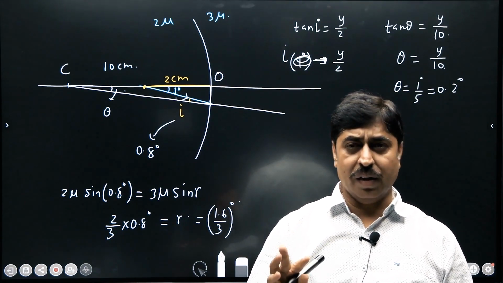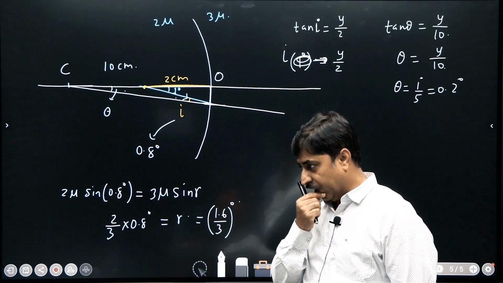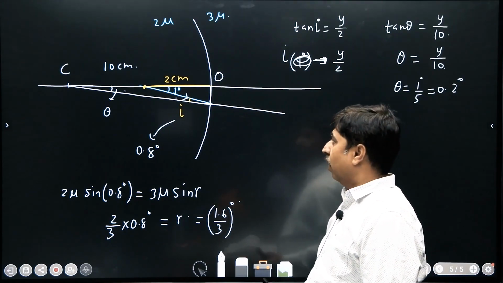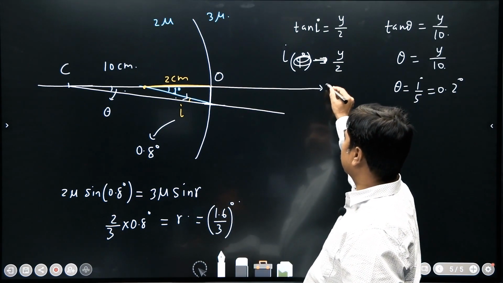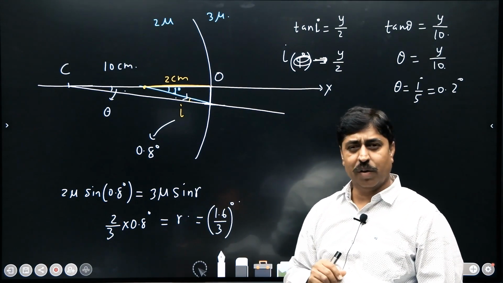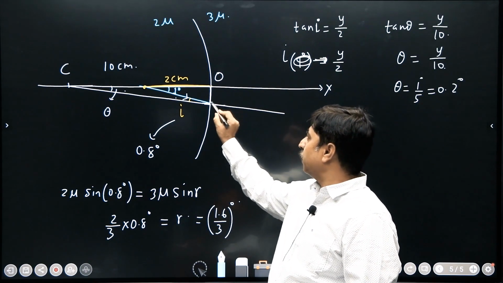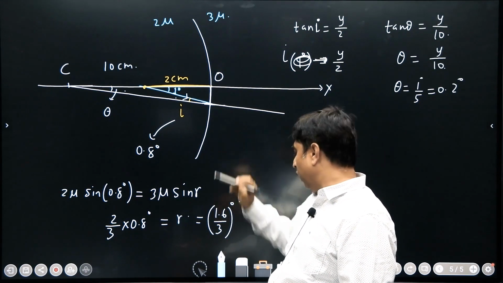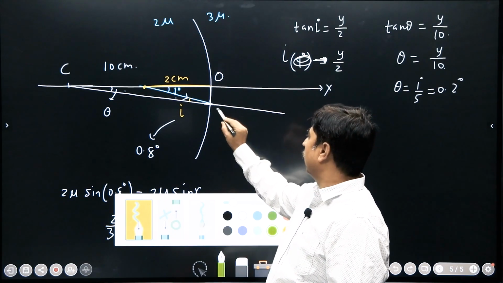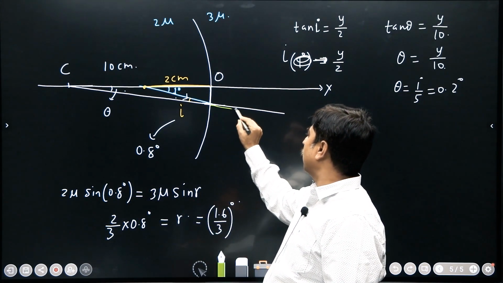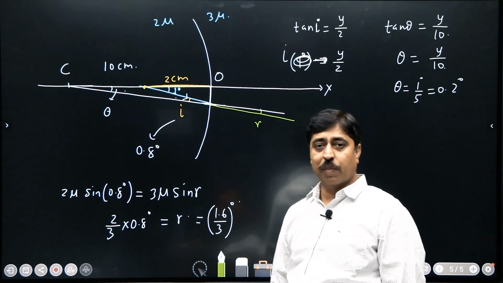But the question is not asking this actually. What the question is asking is, you have to find the angle that the refracted ray makes with this x-axis. Now it is simple geometry, you all can do it. With respect to this line, this blue ray after refraction, which is very difficult to show because it has got even closer to this line, makes R, 1.6 by 3 degree.